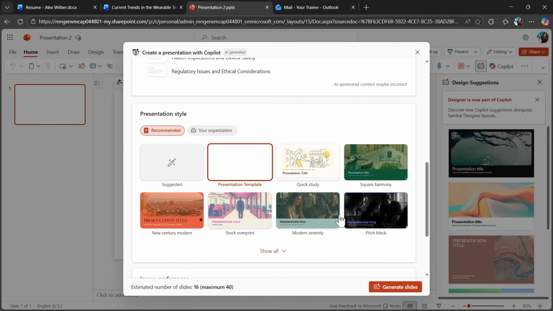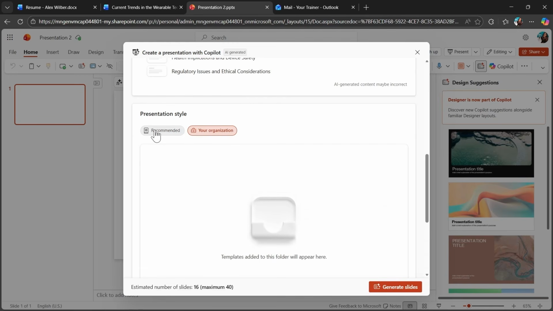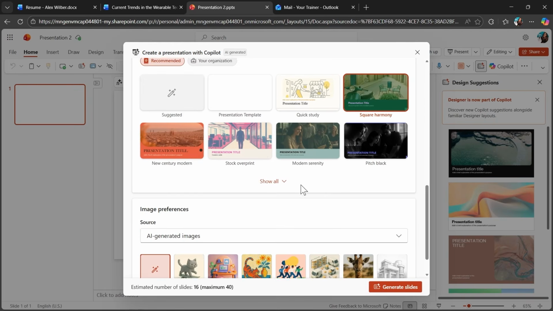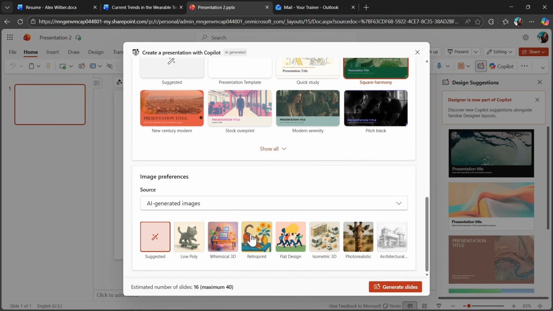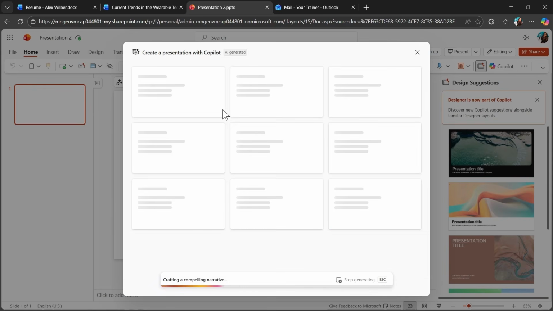Change the slide order of my presentation, select the style that I like, or if you have some templates from your organization, you can pre-select them here. And after you pre-select recommended template or a template from your organization, you can also decide what are your image preferences. So here by default, I will keep AI-generated images, but also I could select a style that works well with my organization.